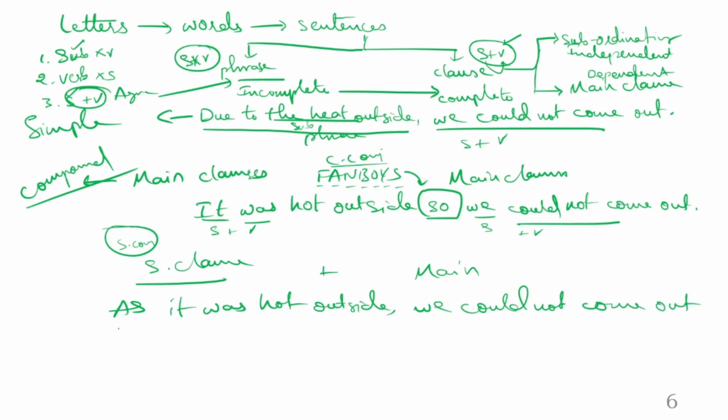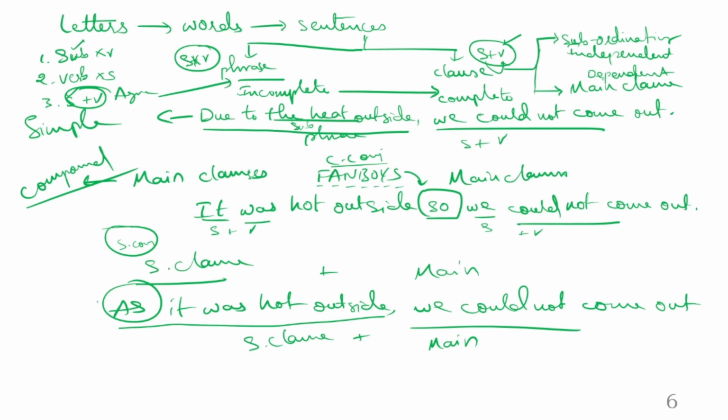Is that clear? If you look at the first part, what is the first part? As it was hot outside. The word as is a subordinating conjunction. So there is a subordinating clause, first one, which is incomplete, and we need the help of a main clause on the other side. So this part is called a complex sentence.